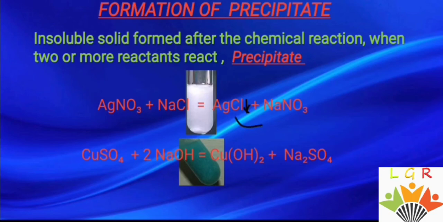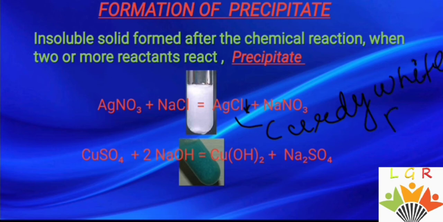When copper sulfate reacts with sodium hydroxide, you will see a bluish white precipitate.